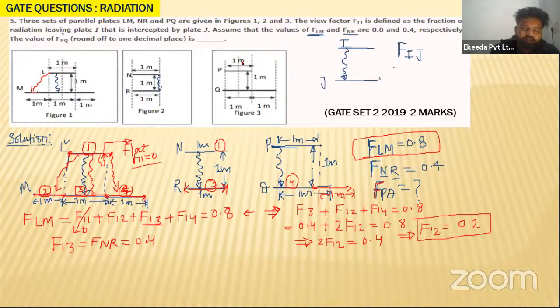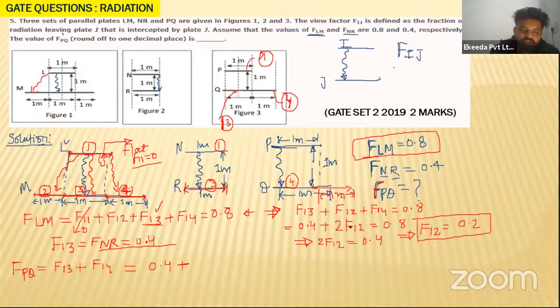FPQ. So here, beta, this is surface 1, this is surface 3, and this is surface 4. So now you have to calculate FPQ. FPQ is equal to the shape factor for F13 plus the shape factor for F14. You know the value of F13 already. What is the value of F13? They have given it, that is 0.4. So let us put this value 0.4 plus what is the value of F14?